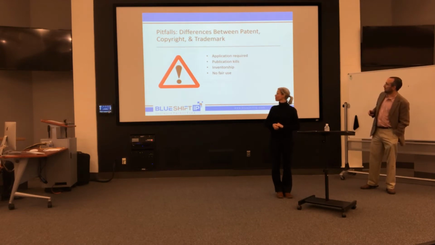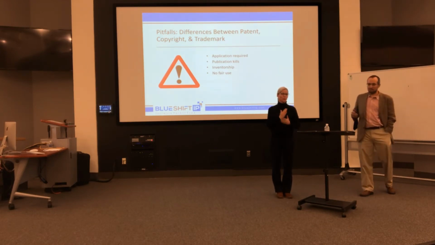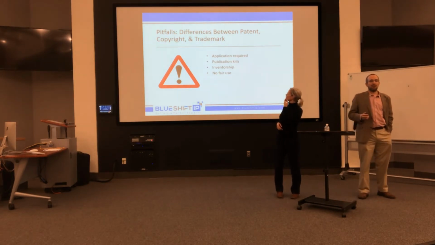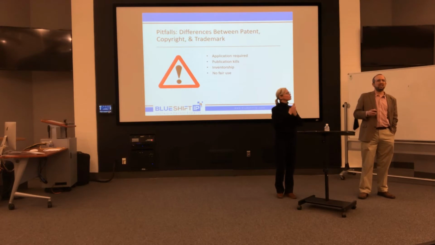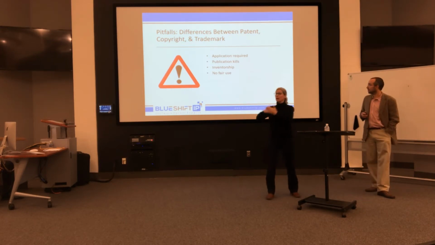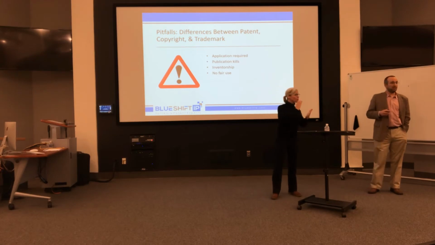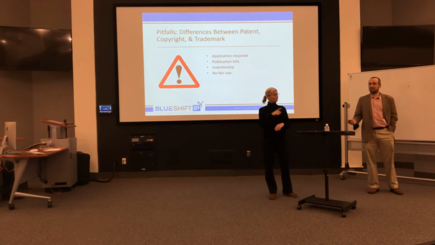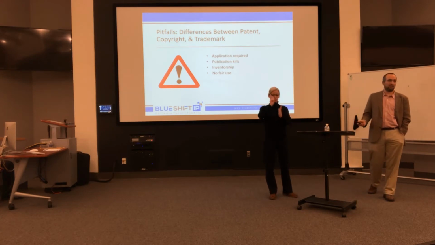Here are some pitfalls, and I mentioned specifically pitfalls that can result from confusing how patents work with how copyrights and trademarks work. You can obtain copyright protection without submitting a copyright application to the Copyright Office.